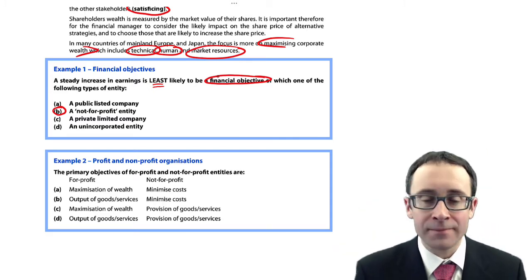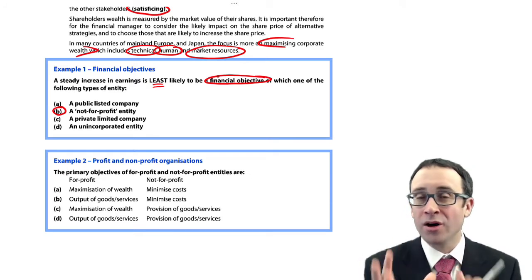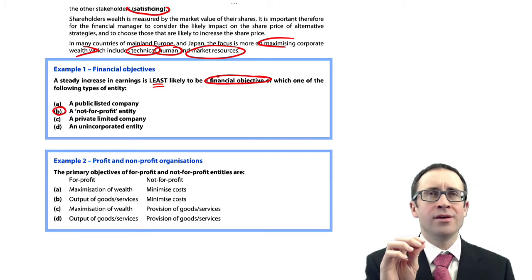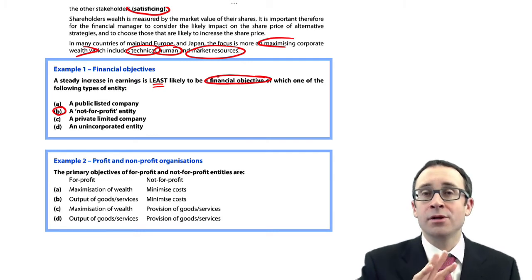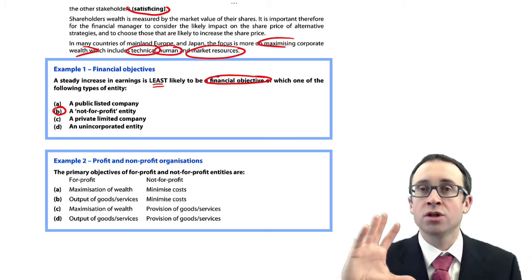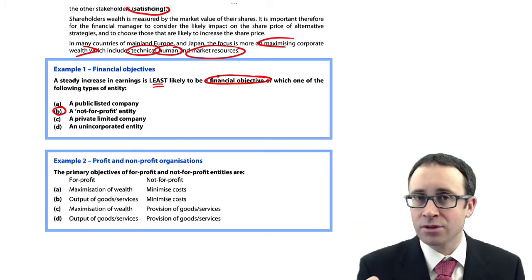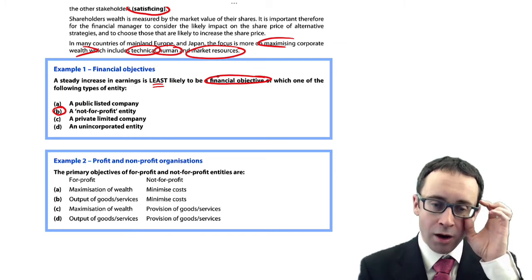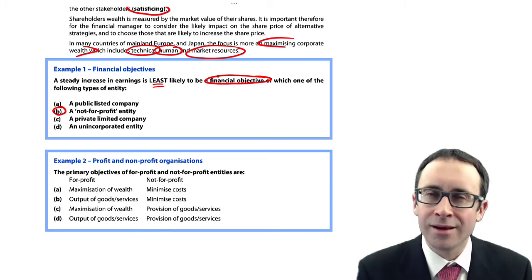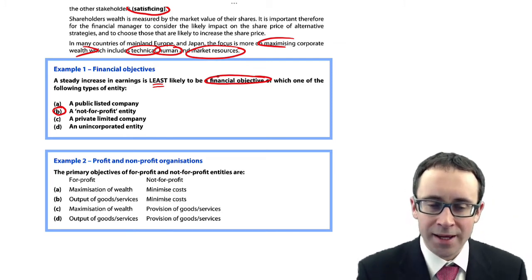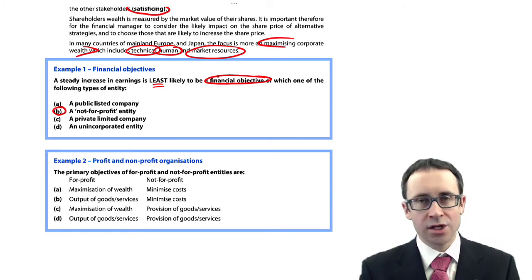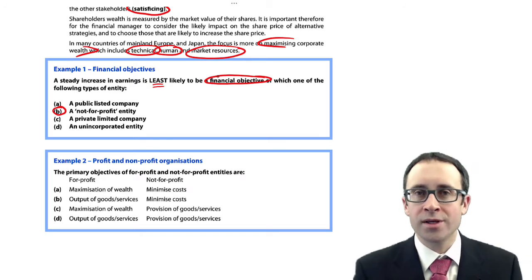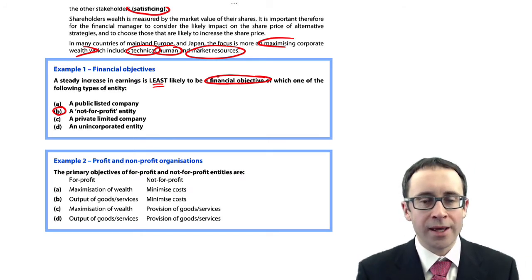So, least likely. It could be that they're all possible objectives, but which one is the least likely? The one that is not going to be considered as much as other objectives, such as non-financial objectives. And that's why it's B. If you think about a not-for-profit entity, it's still interested in generating a surplus, because the more surplus it generates, the more it could use it for worthwhile causes.